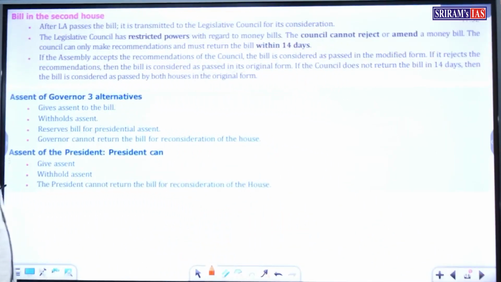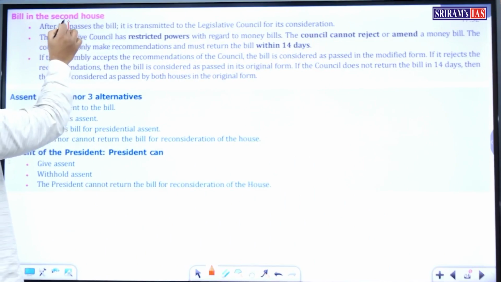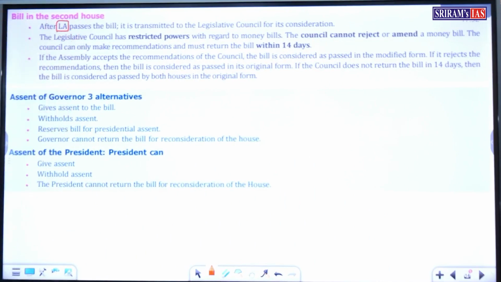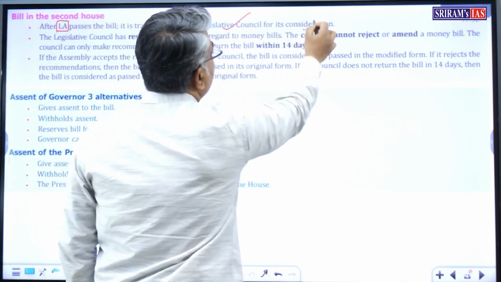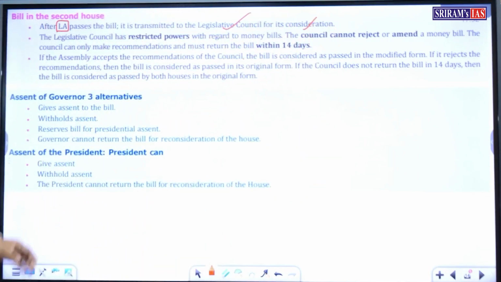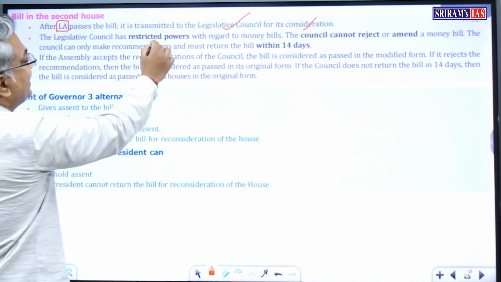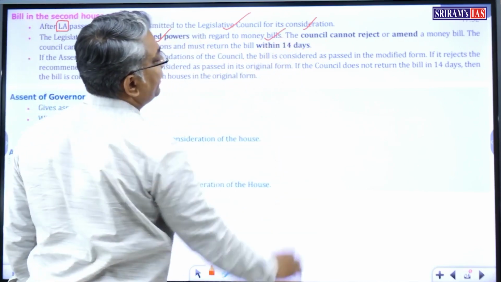So what happens after the Legislative Assembly passes the bill? It is transmitted to the Legislative Council for its consideration. The Legislative Council has restricted powers with regard to the money bill.